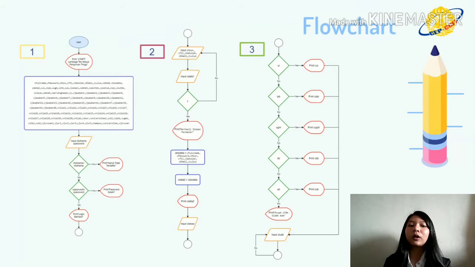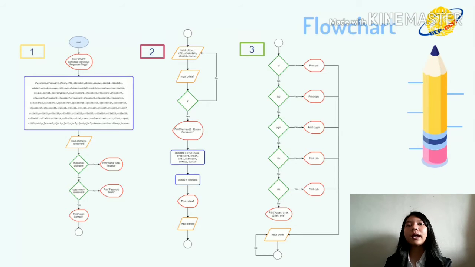Next, input lokasi. If lokasi is UI, if yes, print variable UI. If no, next, process the location. If location is IPB, if yes, print variable IPB. If no, next, process the location. If location is UGM, if yes, print UGM.